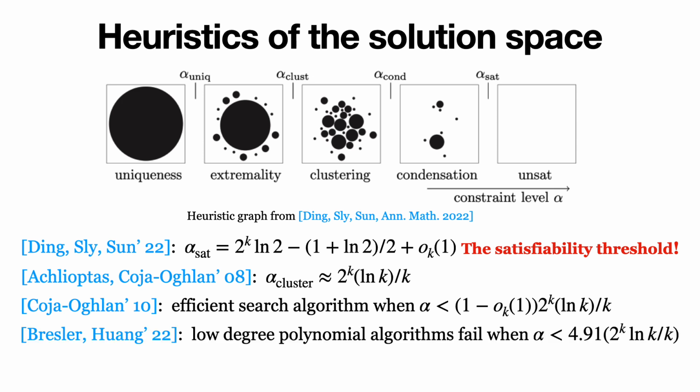Also, recently, Bresler and Huang have proved a lower bound that a class of low-degree polynomial algorithms are destined to fail when alpha is above a constant times 2^k log k / k. All these results seem to suggest that the algorithmic threshold probably would coincide with the clustering threshold.